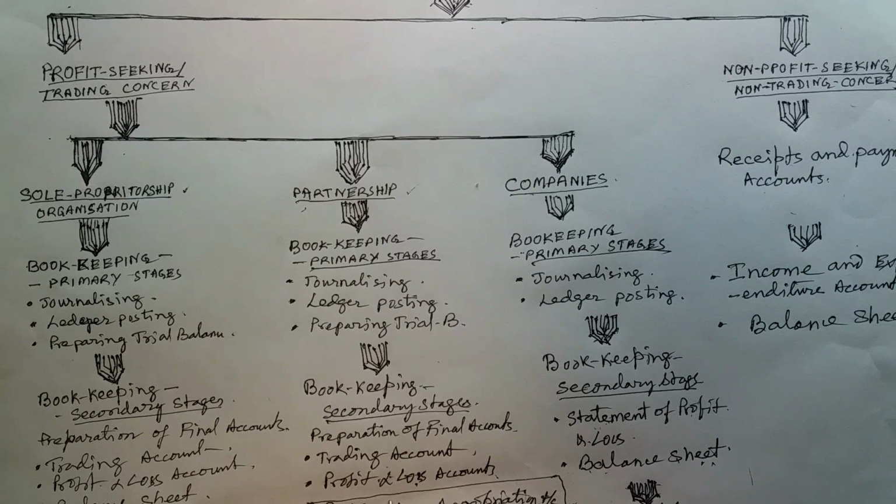But what we do in partnership business is that, after preparation of the profit and loss account, an additional account is prepared which is called the profit and loss appropriation account. Now the question is, what is a profit and loss appropriation account? It is an account prepared by the firm just to distribute the profit among the partners on the basis of the partnership agreement.